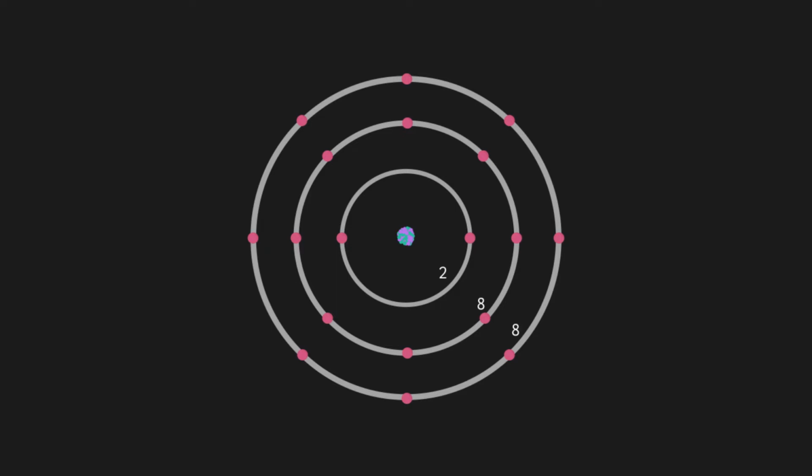The ones in the closest shell to the nucleus have the strongest attraction towards the protons. The electrons in the outermost shell have the weakest attraction towards the protons because of the distance between them, especially if the shell isn't filled up, and they can be pushed away from the nucleus by applying a force, and they will then drift from one atom to another.